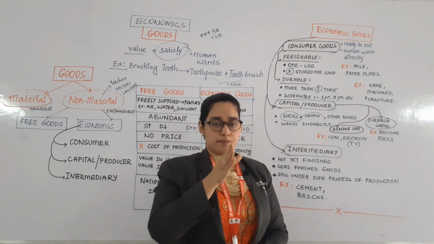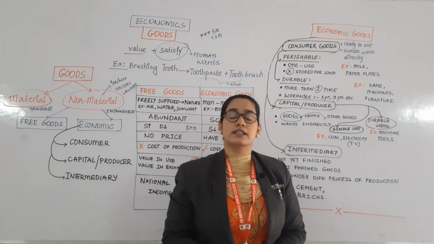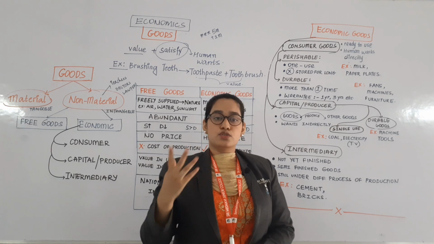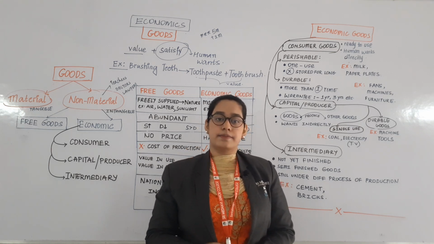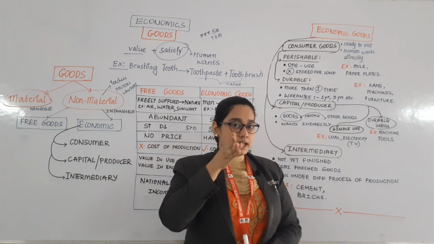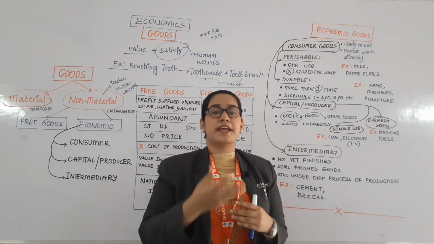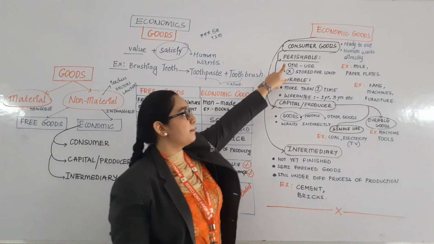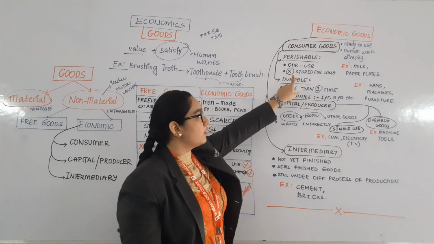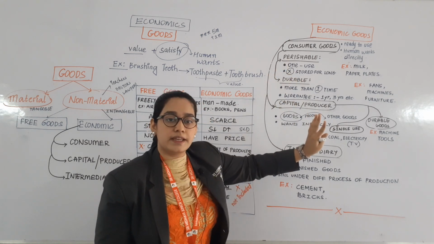If you cut an apple and bring it in your lunch box, can you store it for 2 to 3 days and eat it after 2 to 3 days? No, because it is perishable. You cannot store it for a longer period.